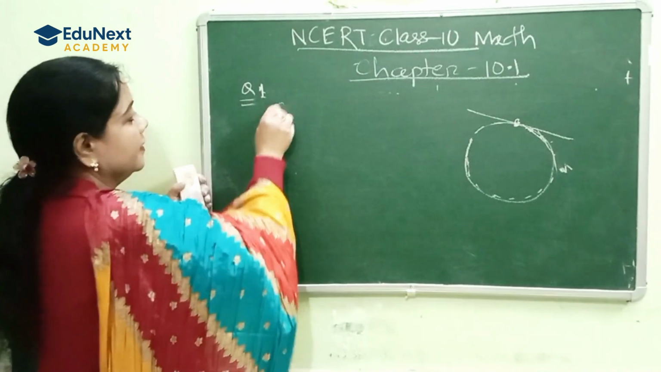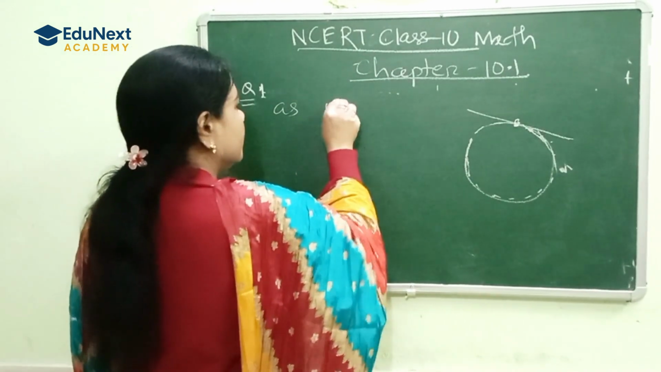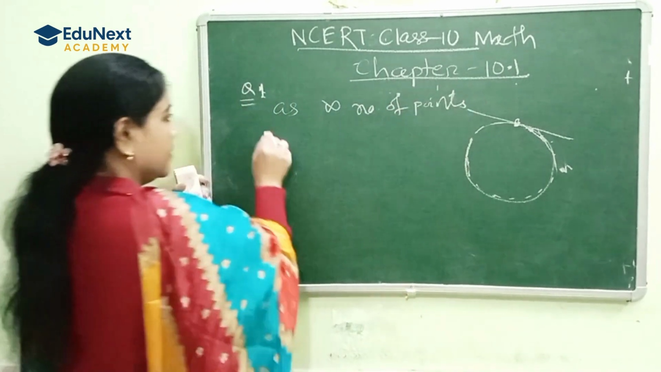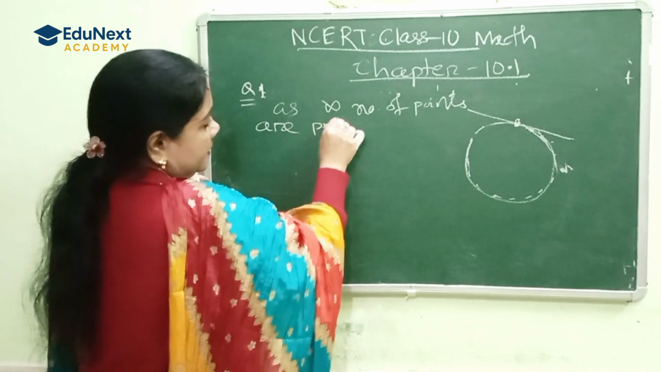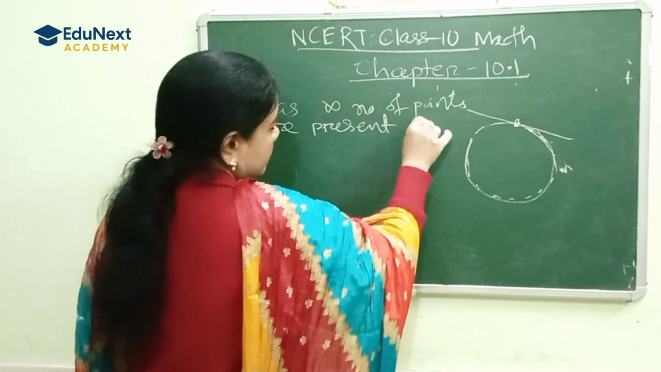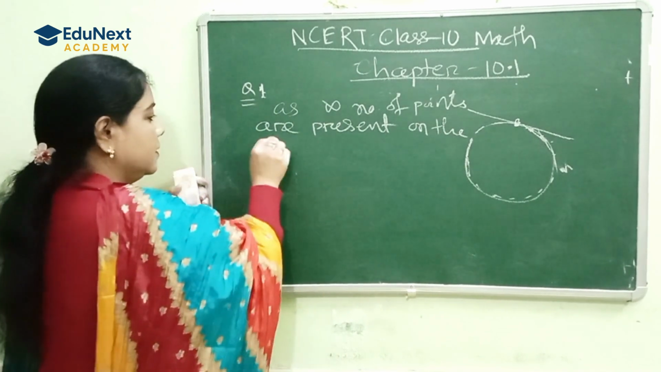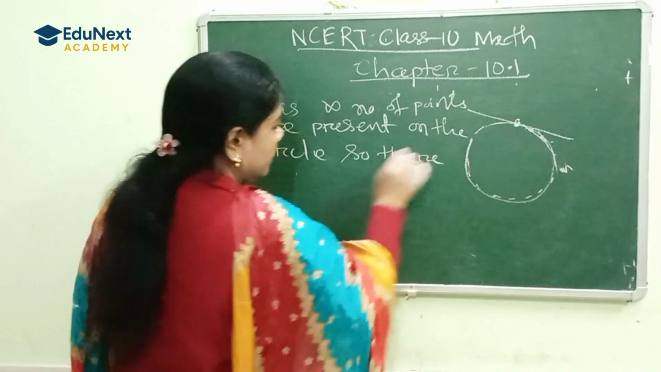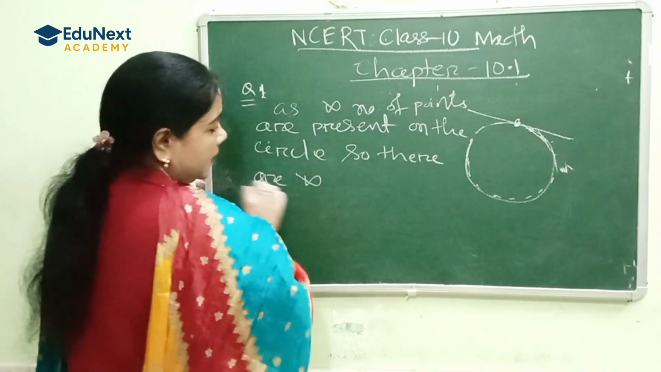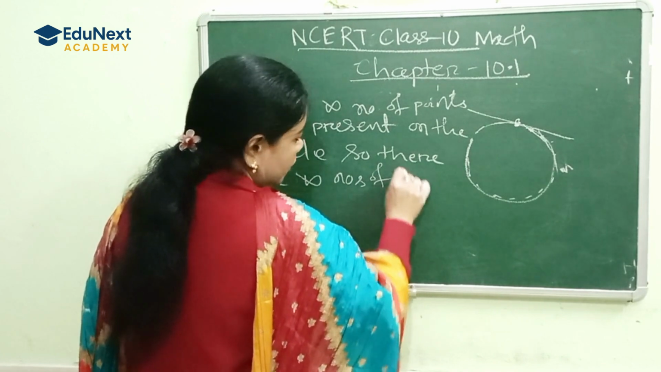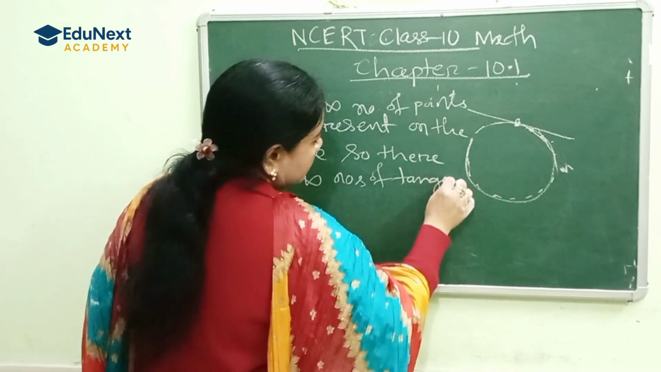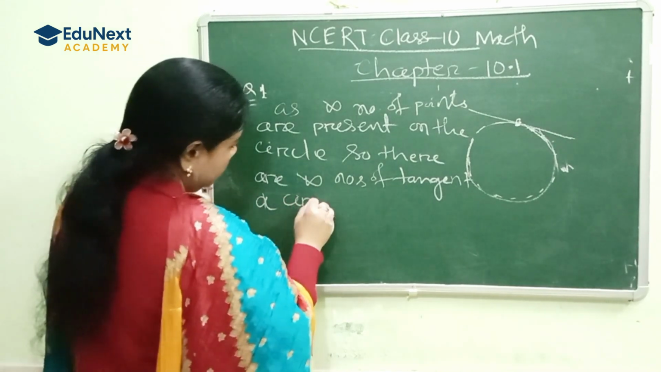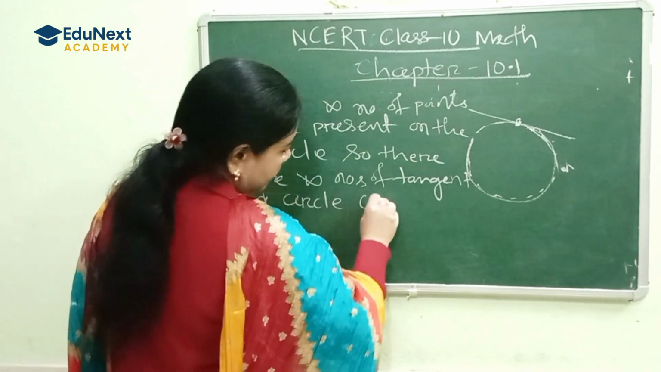Again, I am writing: infinite numbers of points are present on this circle. So there are infinite numbers of tangents a circle can have.